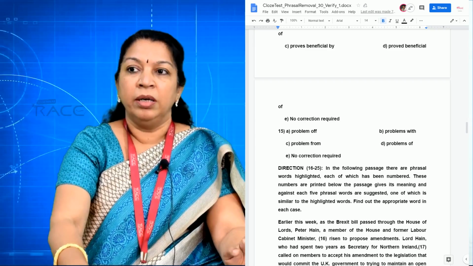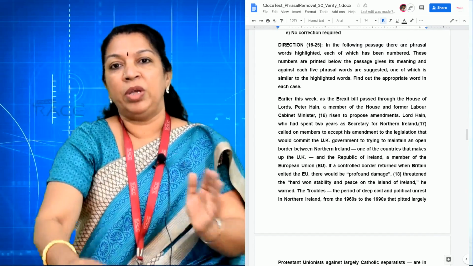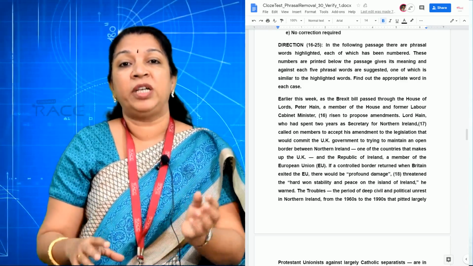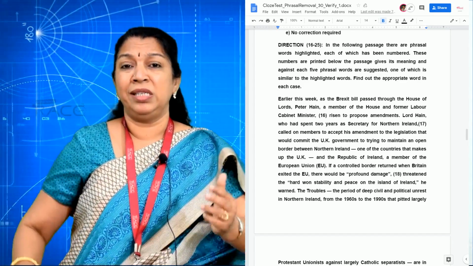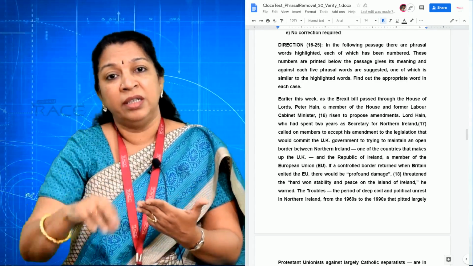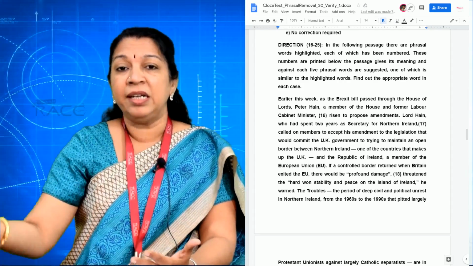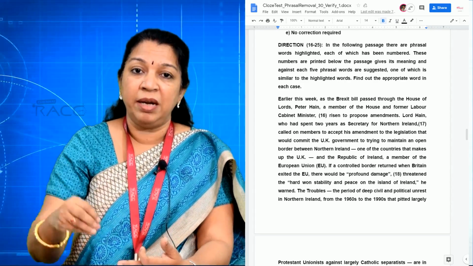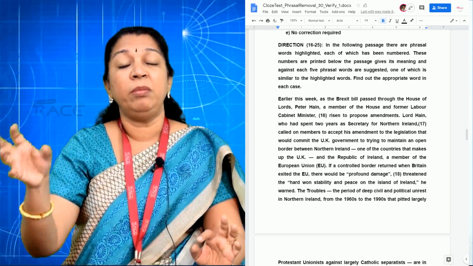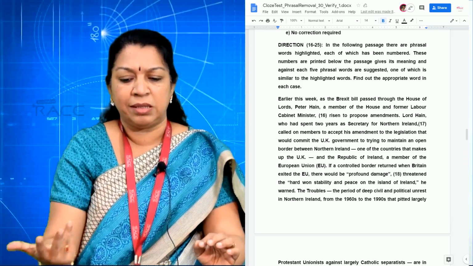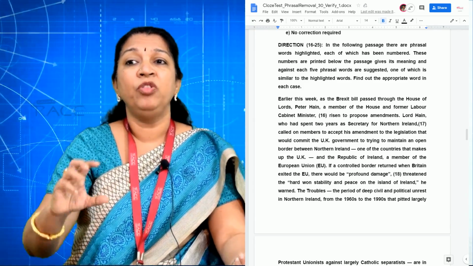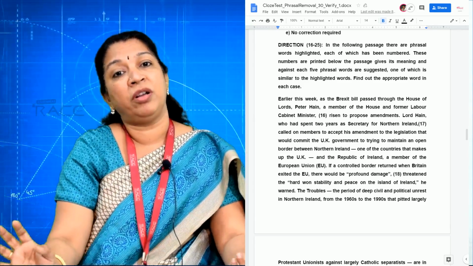Now you have seen that this is one pattern of testing your vocabulary. Here we check your grammar strength, your sentence framing, and at the same time whether you have used the right word. Whereas if we only gave synonyms and antonyms, we are not very clear whether you can frame sentences properly or whether you are strong in grammar.